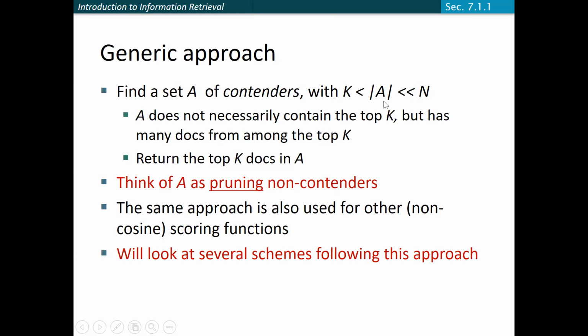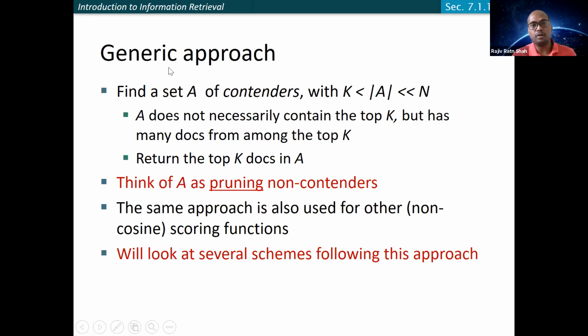Ideally, A should have documents which cover all possible terms that you may see in the query, so that if you get any query, it is somehow covered in this contender set, rather than having to go into the whole set of documents. Does it answer your question?